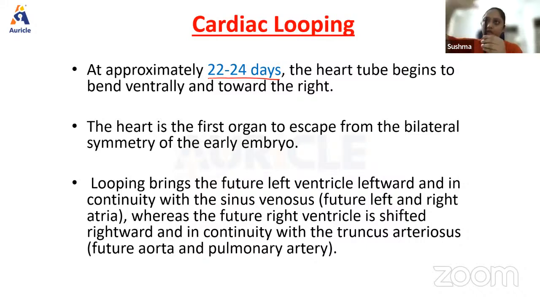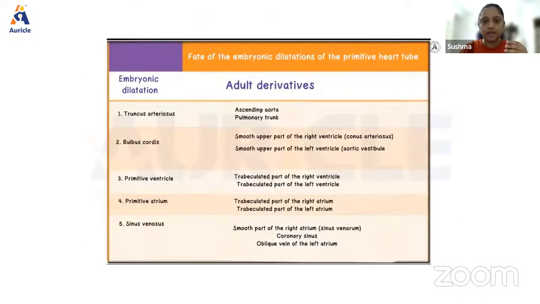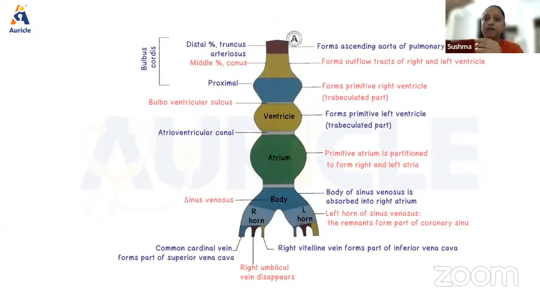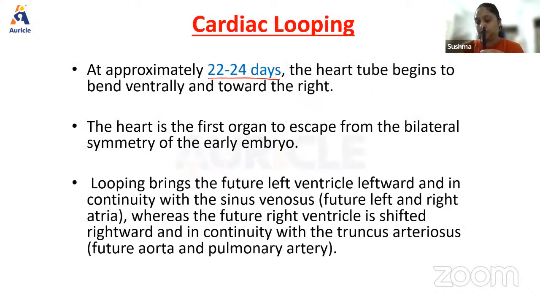Uppermost, you have the ascending aorta and the pulmonary trunk, and then you have the outflow tracts for the right and left ventricle, then the right ventricle, then the left ventricle, then the primitive atrium, which forms atria, and then the sinus venosus. But if you look at the adult heart, atria is actually present on the upper side and ventricles are on the lower side. How does this happen?